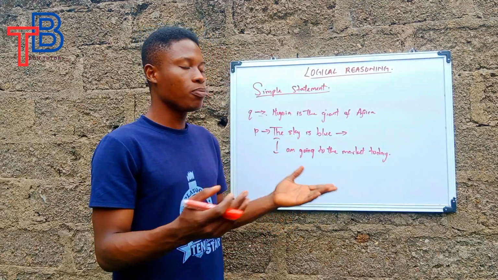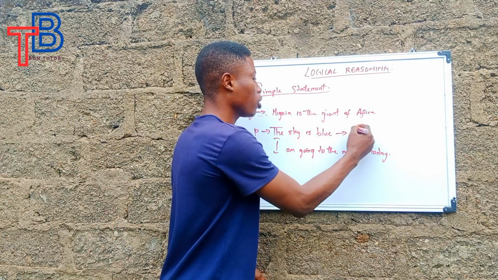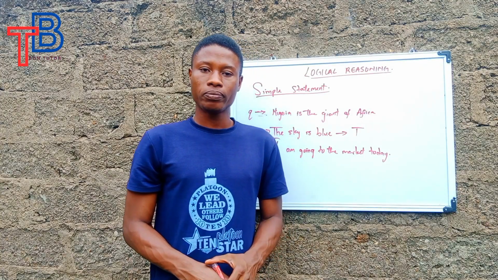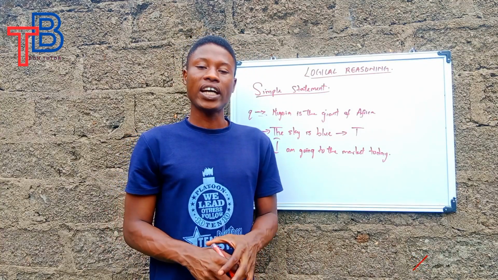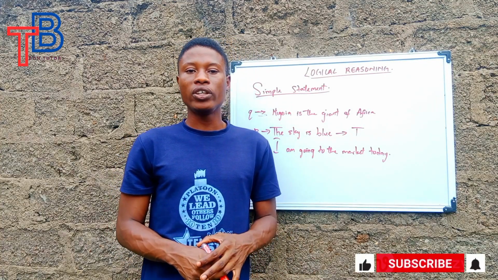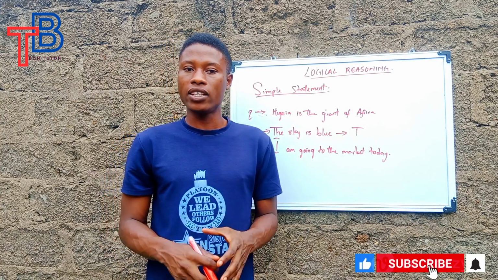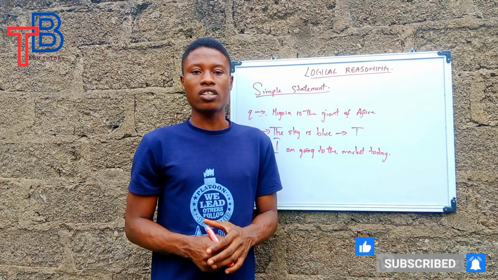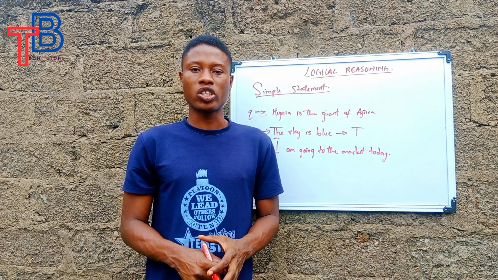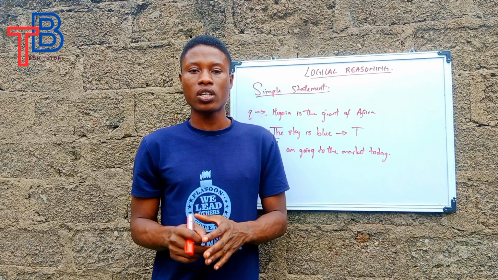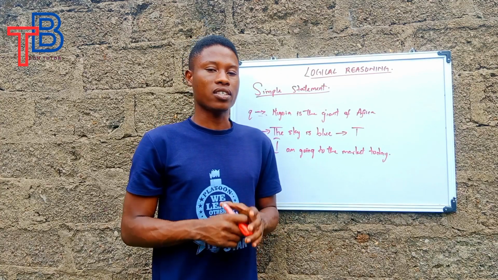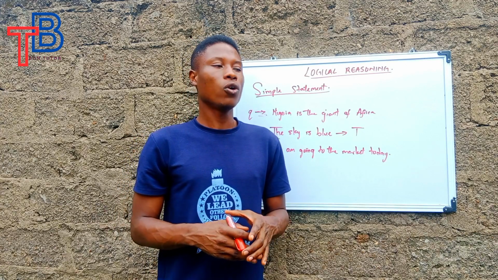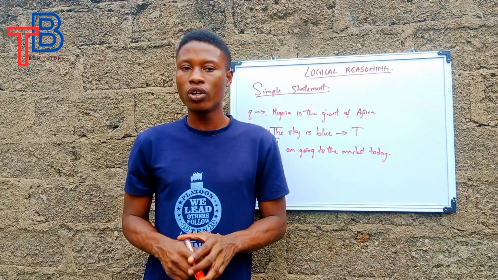Because it is not a true or false statement. It is just a sentence that is telling you what I want to do today. But the sky is blue. It's true, because you can see that the sky is blue. Now let's say I say the sky is red, then you know that is false, because the sky is not red, the sky is blue. So the sky is red is also a statement, but it is just a false value statement. That is a statement whereby its value will be false. So this is what we call a simple statement.